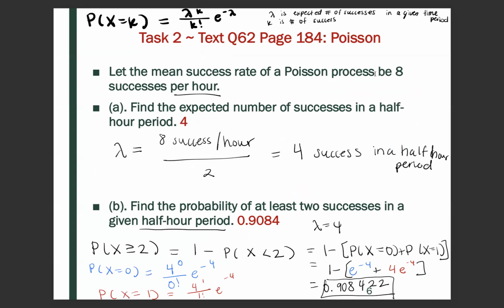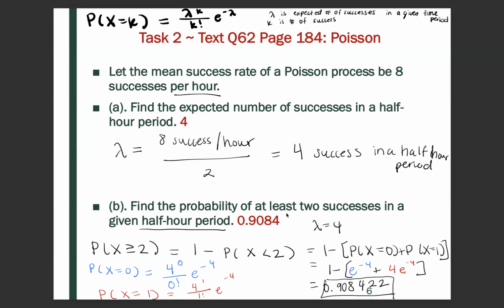So if we know that there's 8 successes per hour, which is lambda, our lambda for this situation is going to be, well, we're interested in the number of successes per half hour, so we're going to divide 8 by 2 to get 4 successes in a half-hour period. So lambda would equal 4.